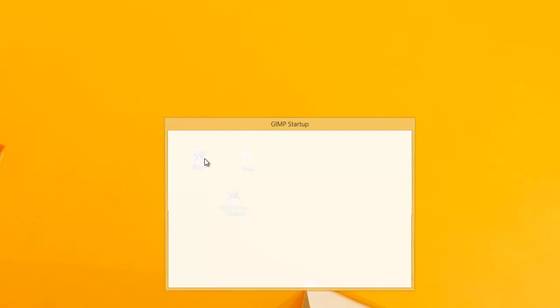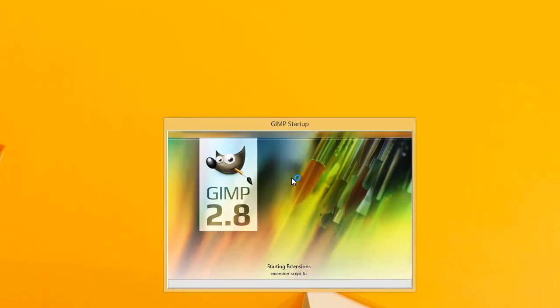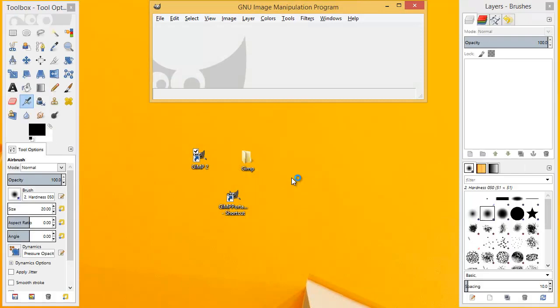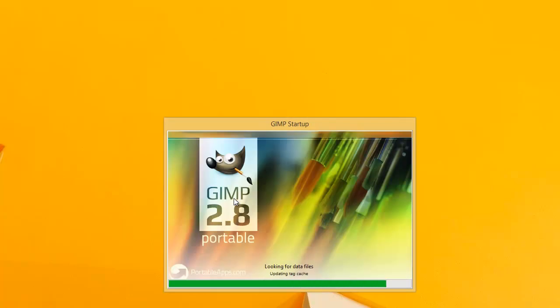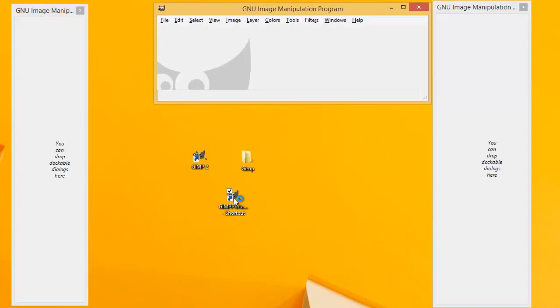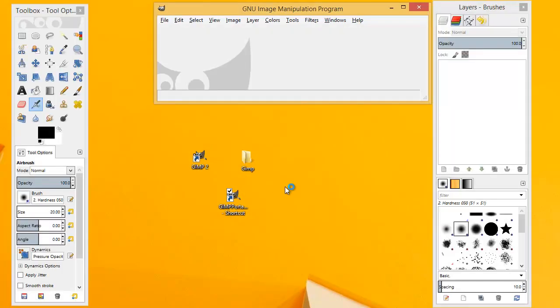Now that we've got it installed, you just double click on the icon, and you have GIMP running. This is the full regular GIMP, and I can press Control Q to close that out. And this is the GIMP Portable, and it's now running.